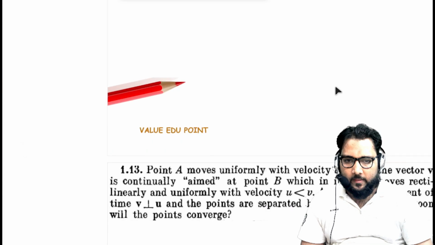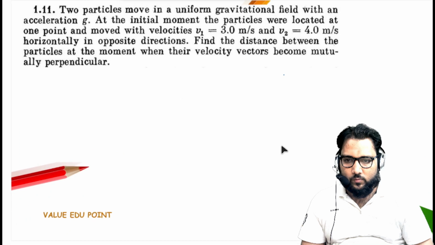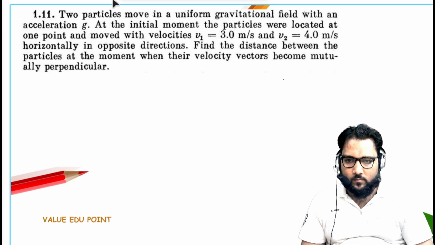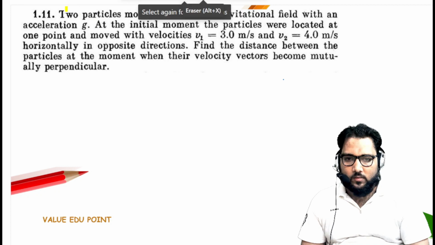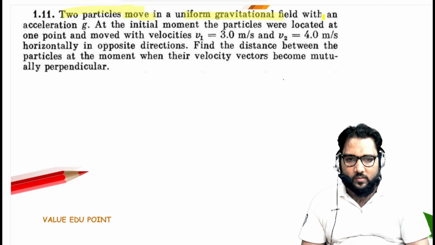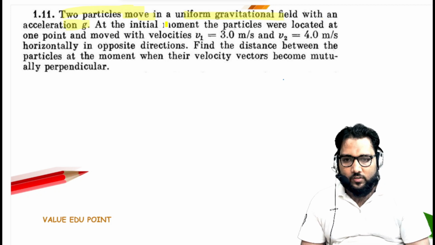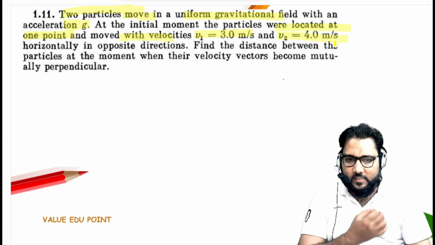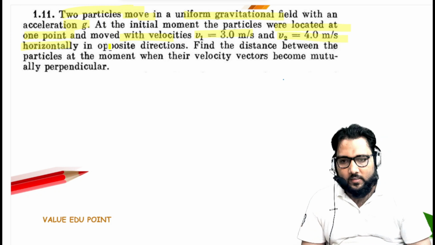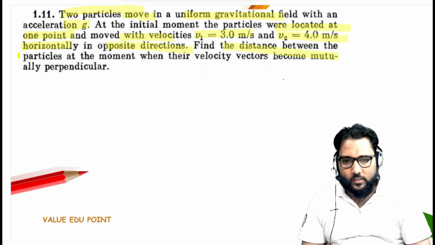That is problem 1.1. Look at this, guys, what the question is saying. Two particles move in a uniform gravitational field with acceleration g. At the initial moment the particles were located at one point and moved with velocities v1 of 3 meter per second and v2 of 4 meter per second horizontally in opposite directions. Find the distance between the particles at the moment when their velocity vectors become mutually perpendicular.